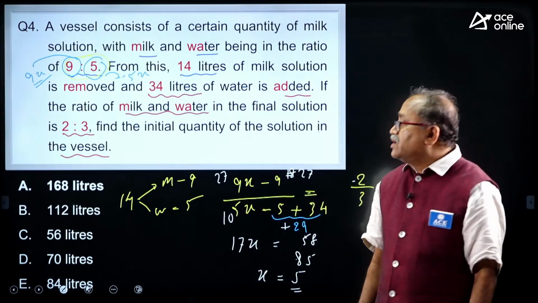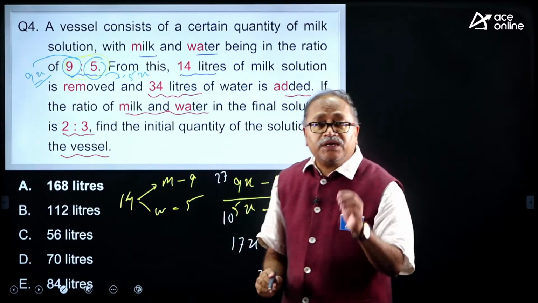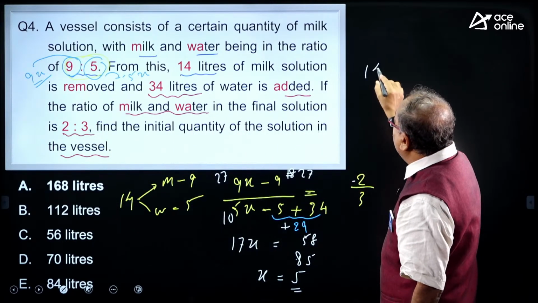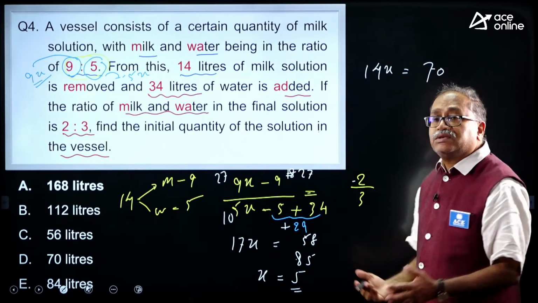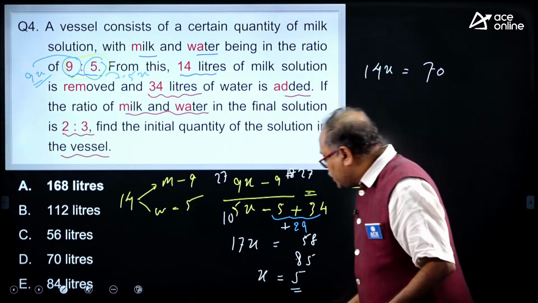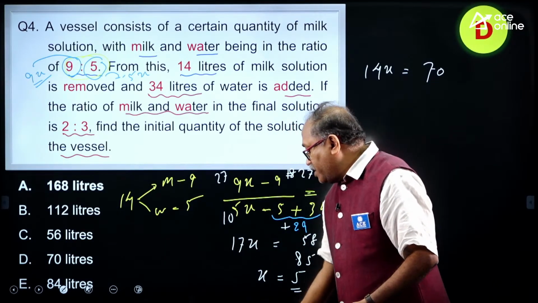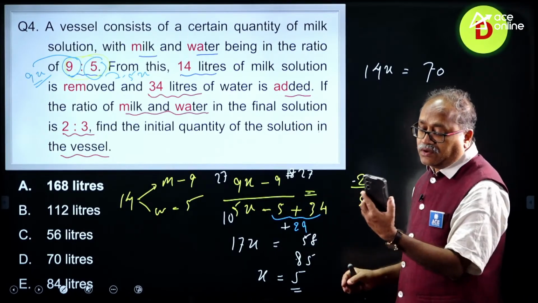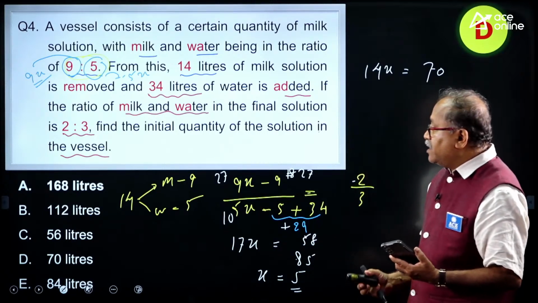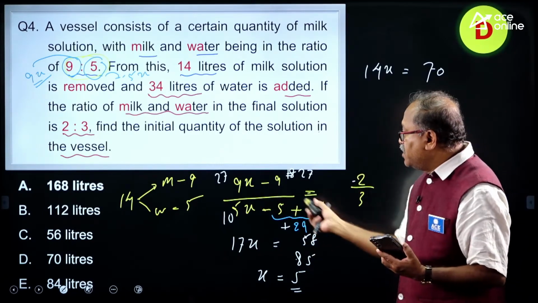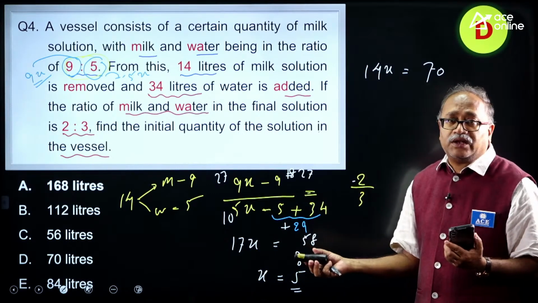Once I get x equal to 5, you are asked for the initial value, which is 9 plus 5 is 14. So, that will be 14x where x is equal to 5. So, 70. Yashwant has so beautifully answered the question. That is right, my dear friend Yashwant, option choice D. Conceptual clarity is there, I understand. Hope this is clear. I am not bothered about the writing part and all. If you are understanding the method, that is more than enough for me.